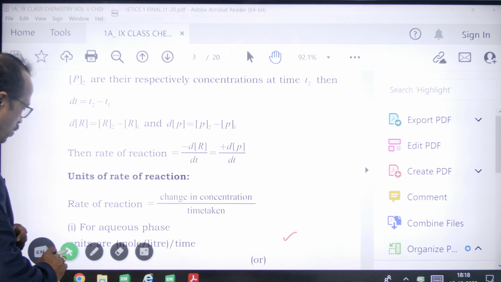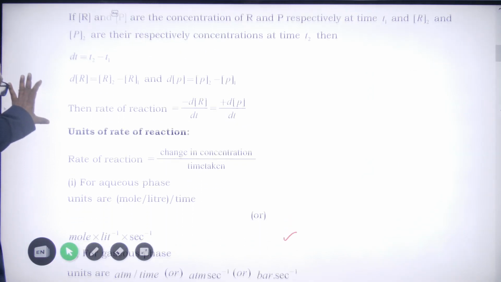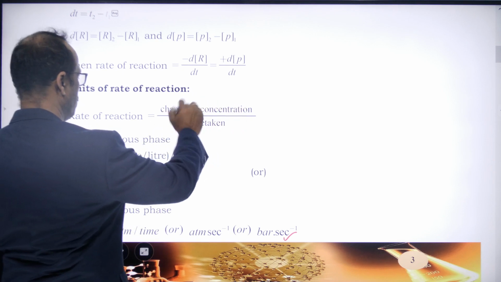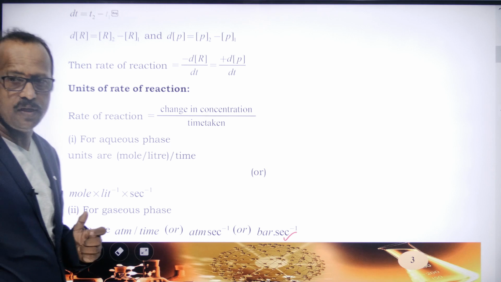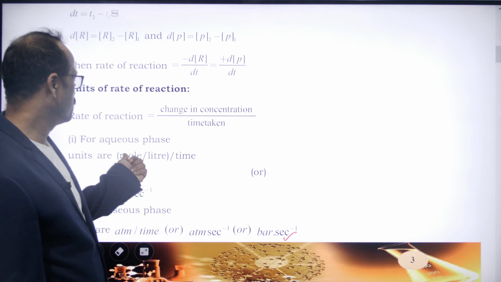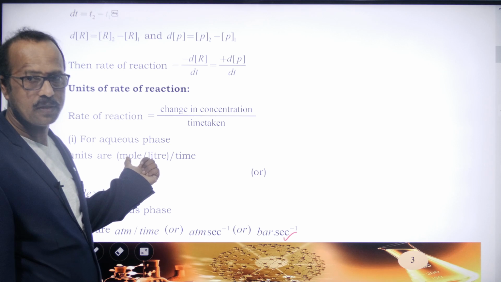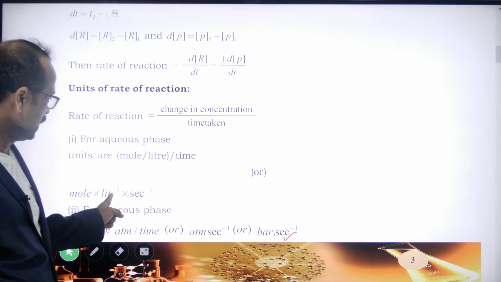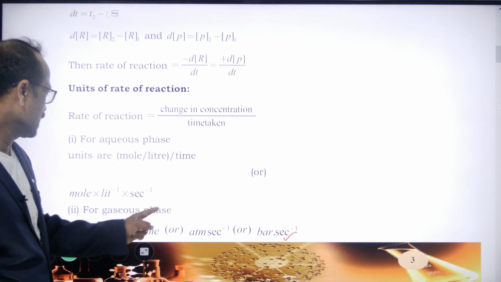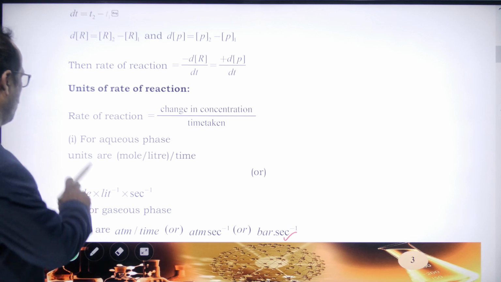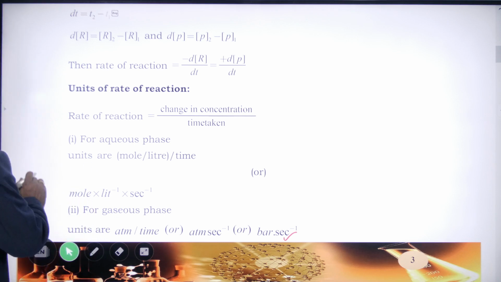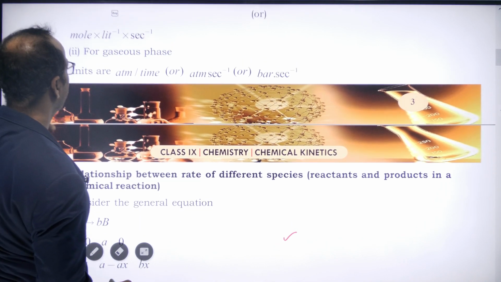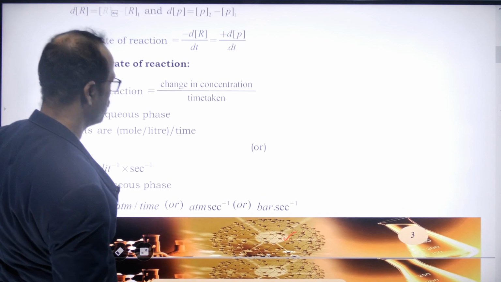Yes, students. Now here you see the units. Here we have the change in concentration divided by the time taken. Generally, the concentration of chemical substances is taken in terms of moles. How is it taken? Moles per liter. Divided by the time taken, time is measured in seconds. So the unit is moles per liter per second. So that is about the units of rate of reaction.